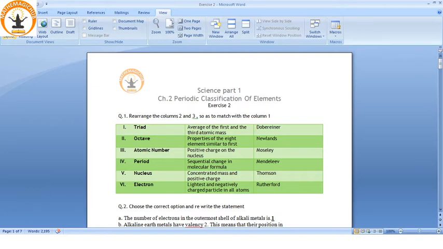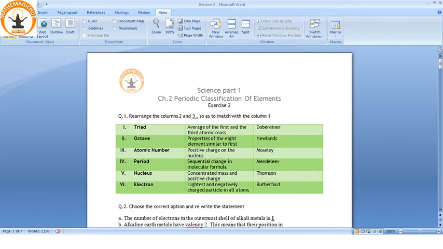Octave: in Newlands' periodic classification theory, when he arranged the elements in increasing order of their atomic mass, he observed that every eighth element was similar to the first, so he named it octave. Like in musical notes there is an octave. जैसे सात सुर हम बोलते हैं ना, तो आठवां सुर वो पहले सुर के जैसे होता है, so from that came the word octave.